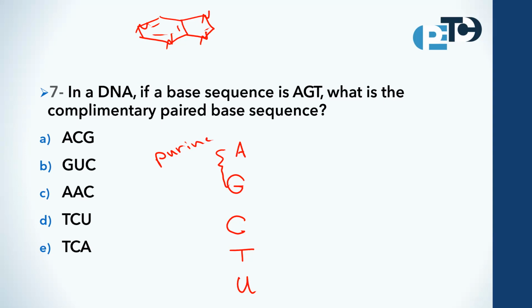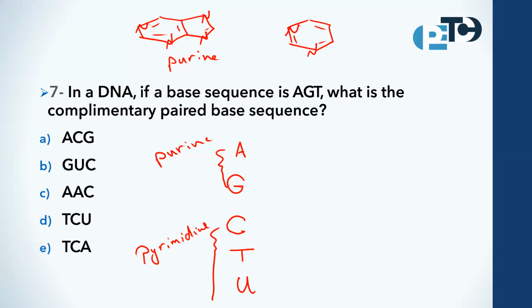What are the other bases? Cytosine, thymine, and uracil. They are pyrimidines. And the pyrimidine has only 1 ring, containing 2 nitrogens. This is the pyrimidine. Okay? Each base has a complementary base. Each purine will bind to a pyrimidine in the other strand.